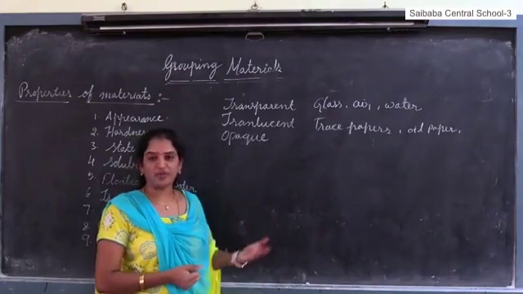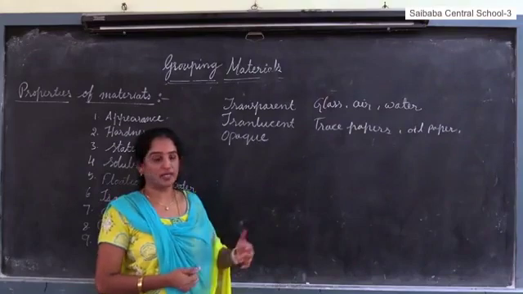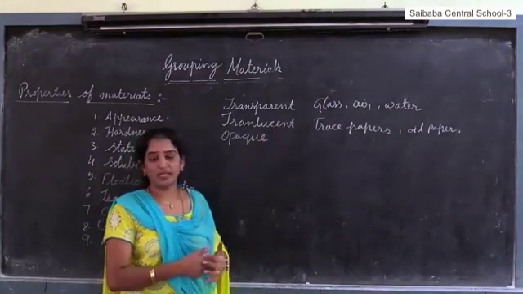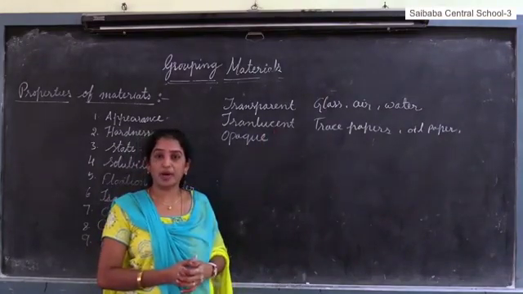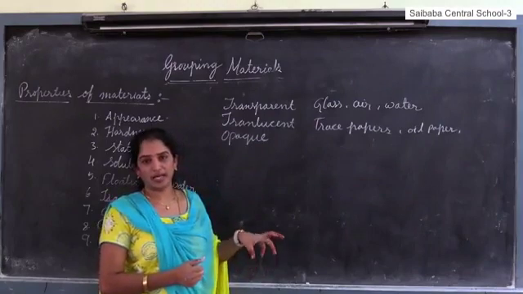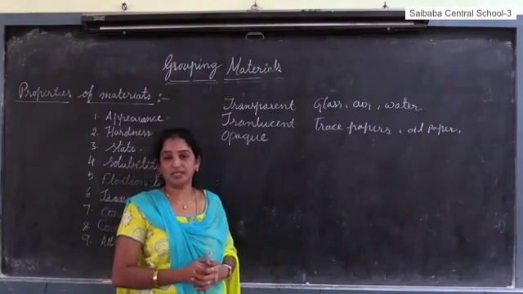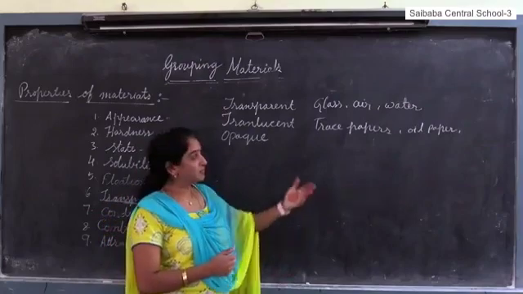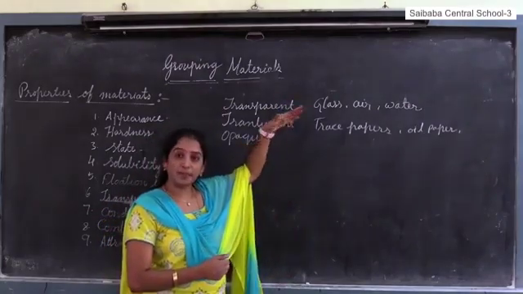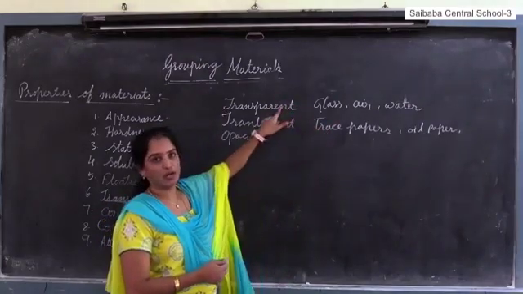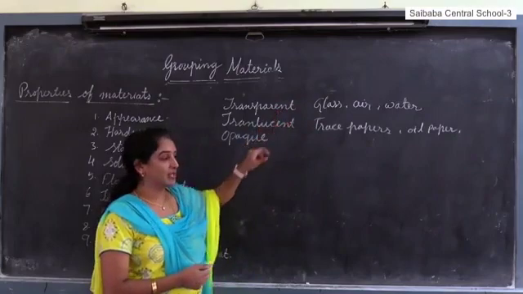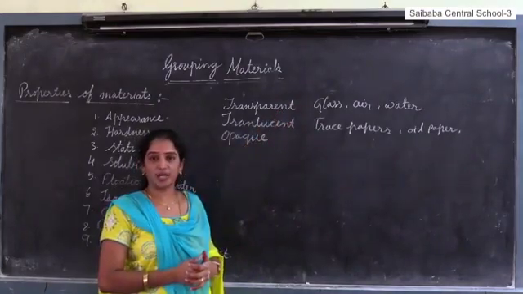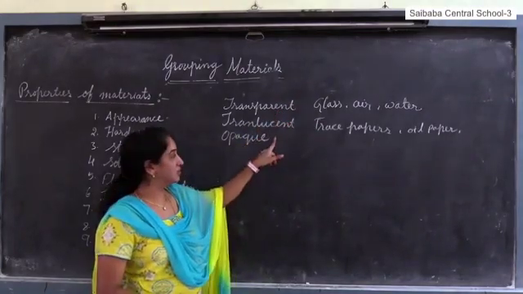Some types of plastics are also translucent. Translucent means the materials that allow the light partially to pass, not completely. Partially means not completely. The objects that allow light completely to pass through them are called transparent. The objects that allow light partially to pass through them are called translucent materials.